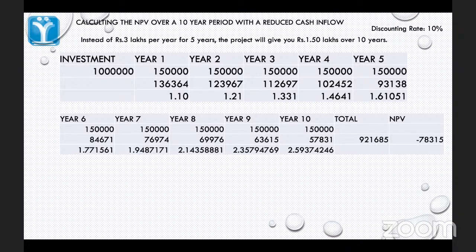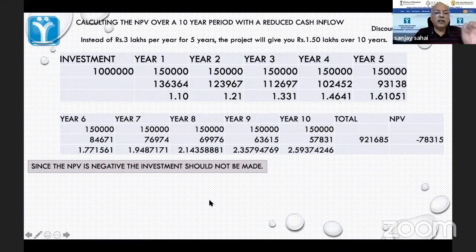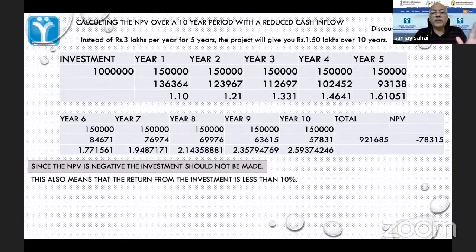So that is, this NPV is wonderful because it explains this to you. Timing ka ek value. It is not 15 lakhs in both cases. Present value is something else. And this also means that the return from the investment is less than 10%. This we will see in the next thing.